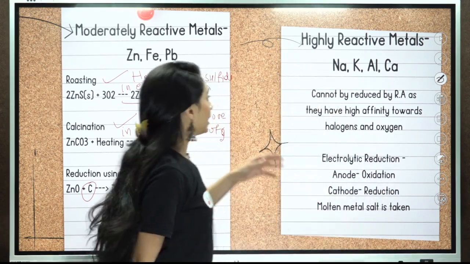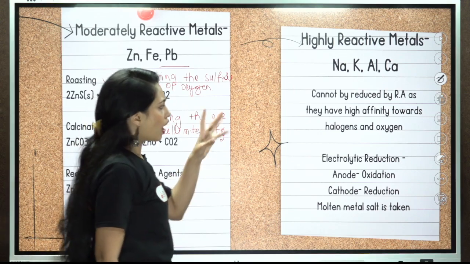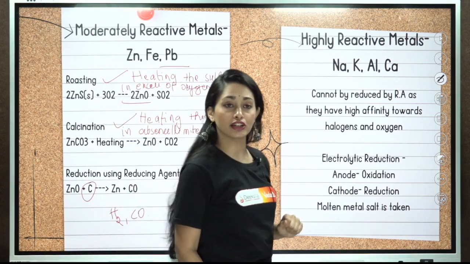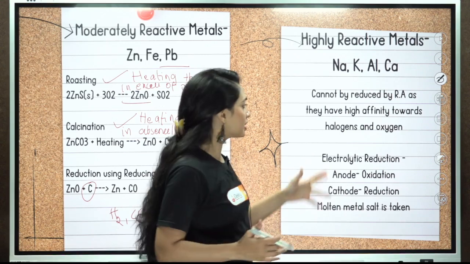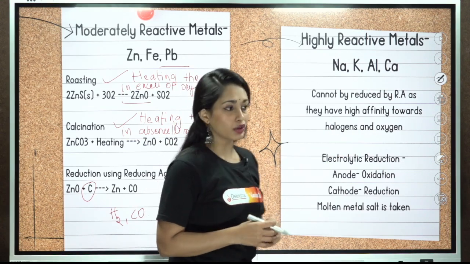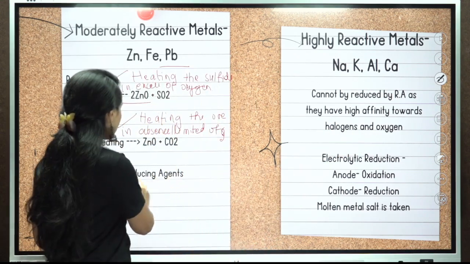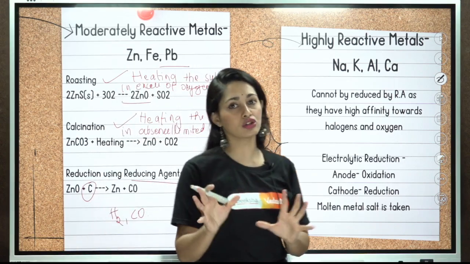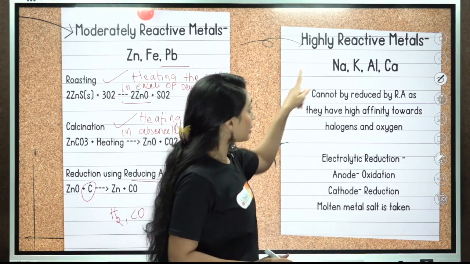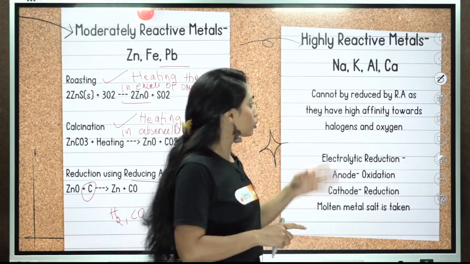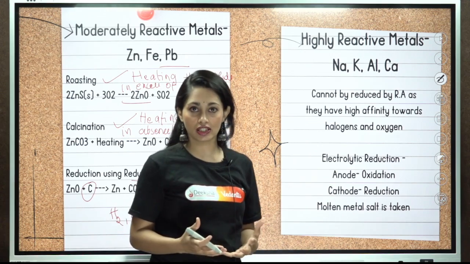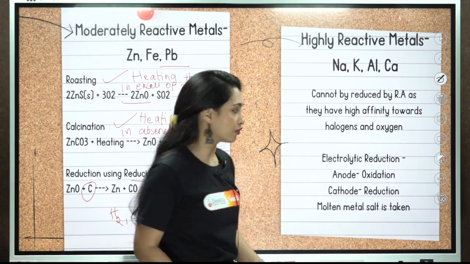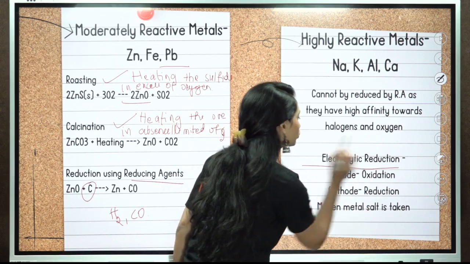And then we have highly reactive metals. Highly reactive metals cannot be reduced by reducing agents as they have very high affinity towards halogens and oxygen. Here, in highly reactive metals like sodium, calcium, aluminium, magnesium, we cannot use reducing agents. They are not enough. So we are going to conduct electrolytic reduction.